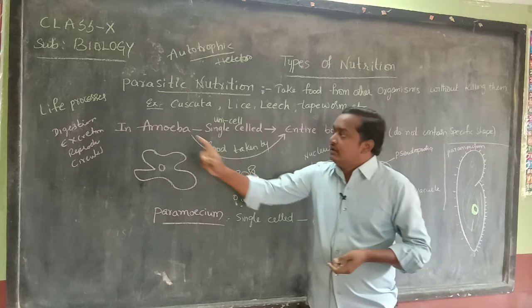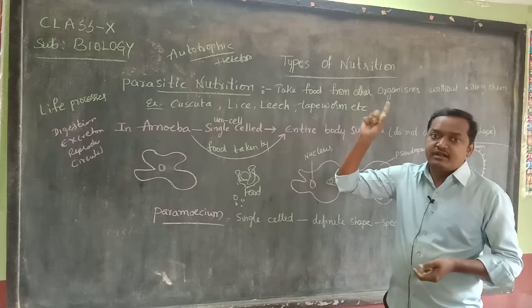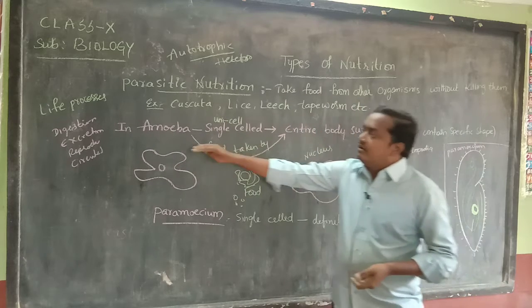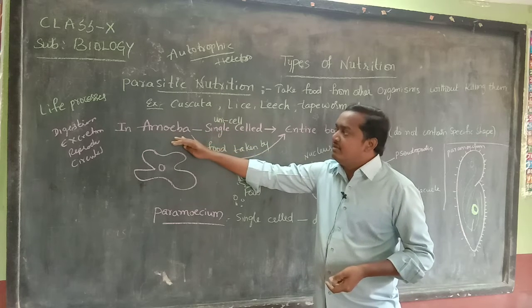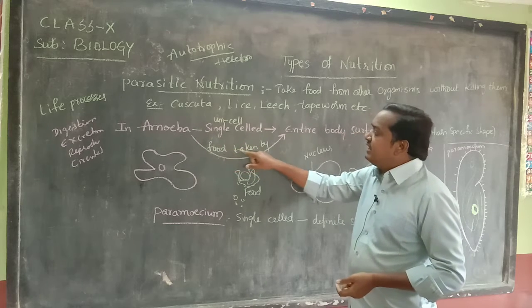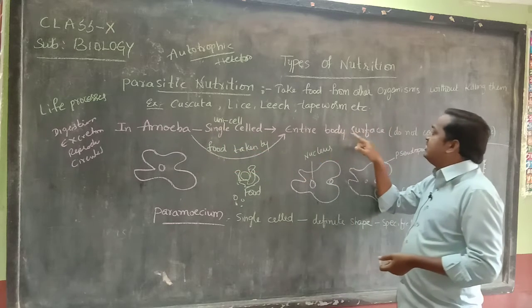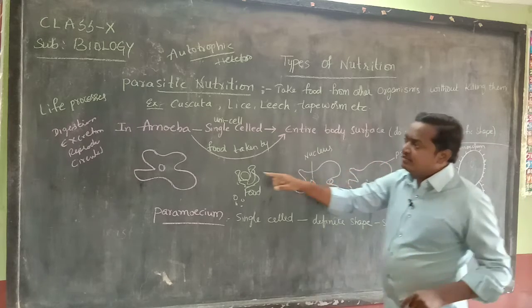So here also, from amoeba, single cell, multicellular organisms evolved. Now we are going to see the type of nutrition followed in amoeba. Amoeba is single celled, so the food is taken by the entire body surface. Suppose this is an amoeba.